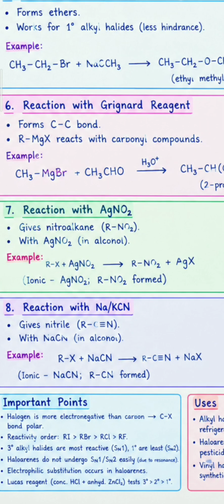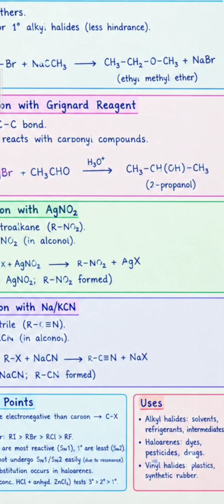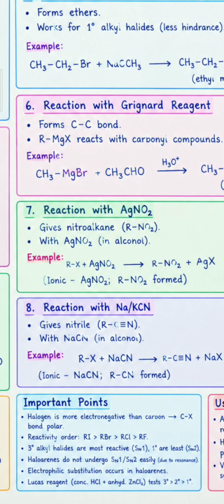And next one is reaction with Grignard reagent. RMgX is called a Grignard reagent, and it reacts with carbonyl compounds. It gives alcohol. Next, reaction with AgNO2 gives nitroalkane. When alkyl halides are treated with AgNO2, it gives RNO2 plus AgX.